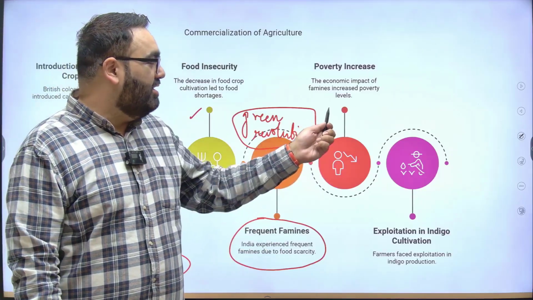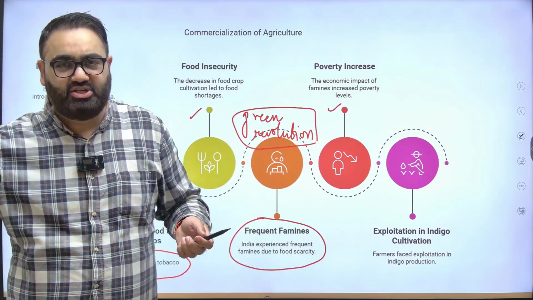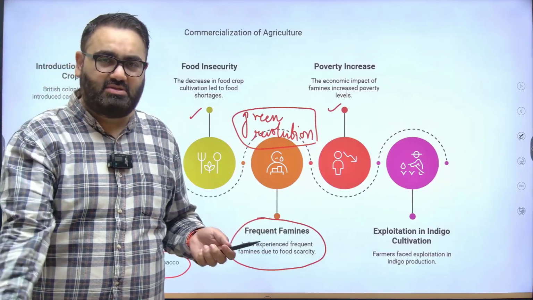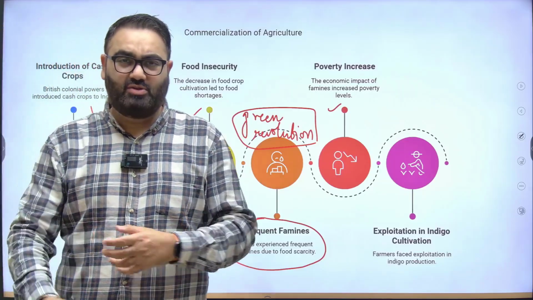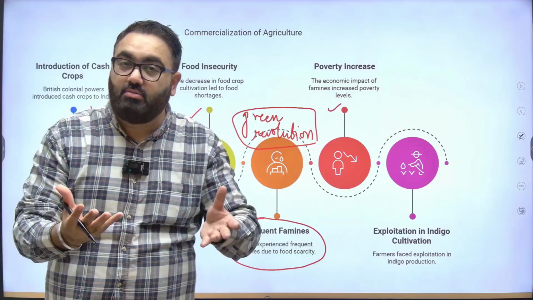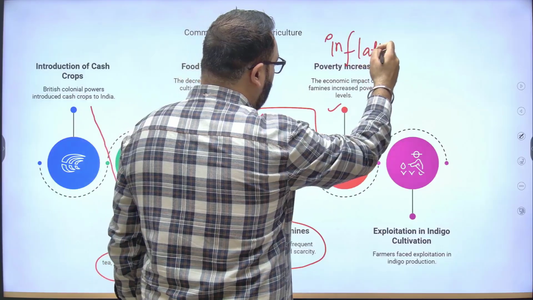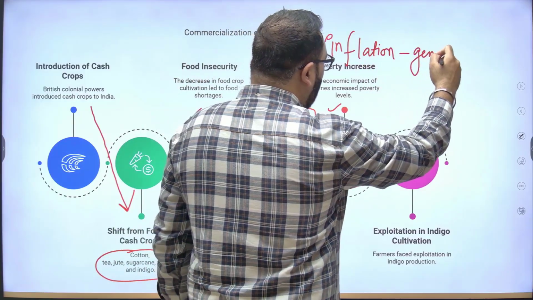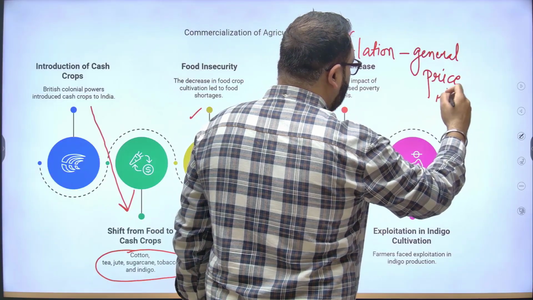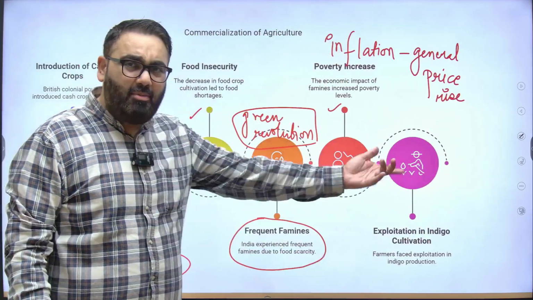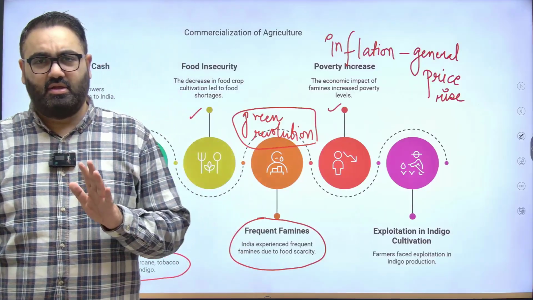It also led to an increase in the poverty level, because when you don't have enough food supply in the market, the simple inflation rule is that when the supply decreases, the rates of the commodities will go up. We will discuss inflation and everything as we go ahead, but just to introduce this term to you, in economics we will come across this term quite often, called inflation. Inflation simply means a general increase in price, a general price rise. When I say general price rise, what it means is an increase in price of not one or two commodities. It's a general increase in price.